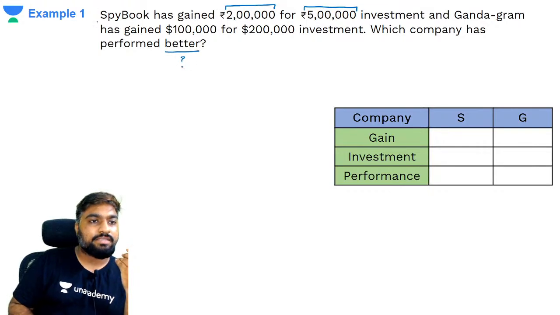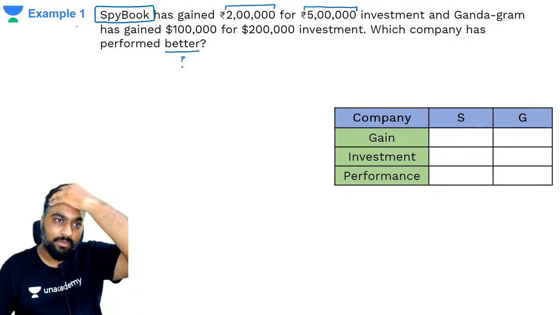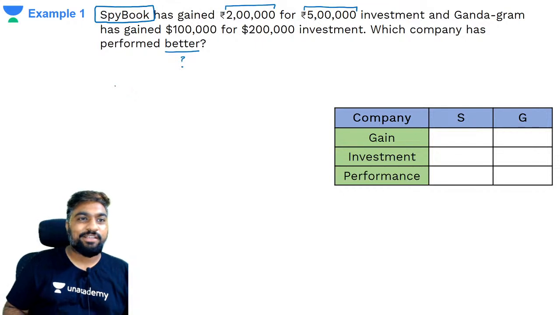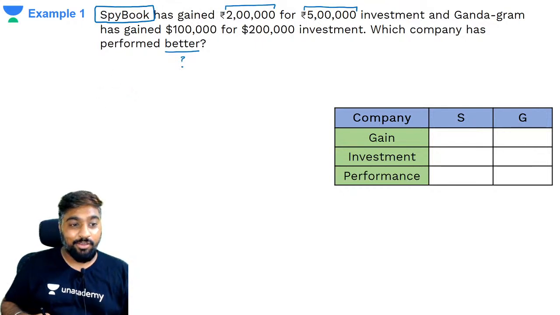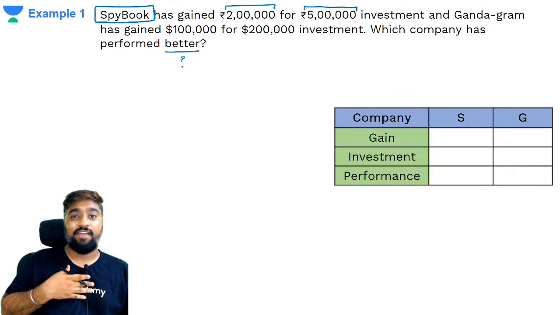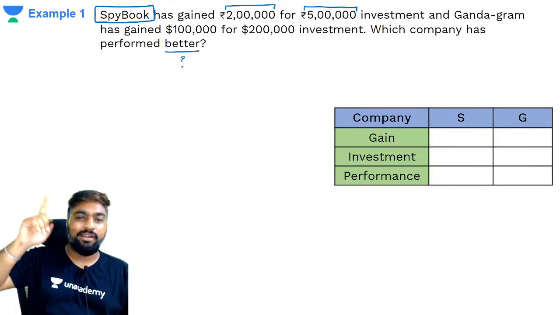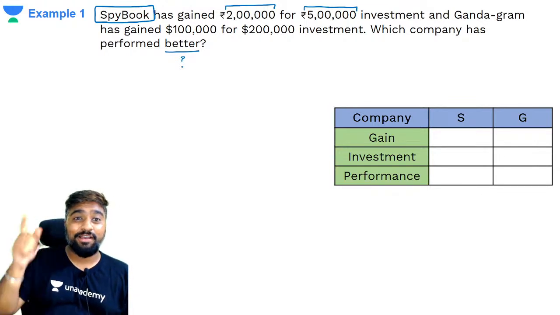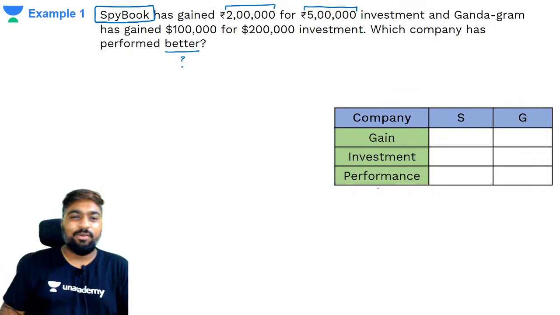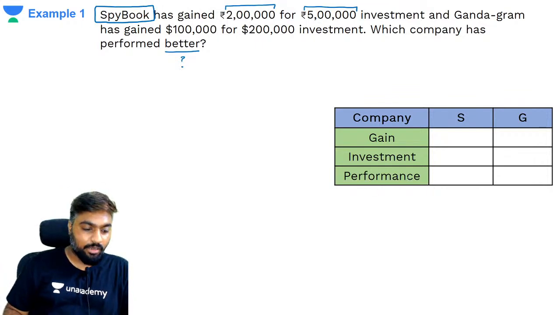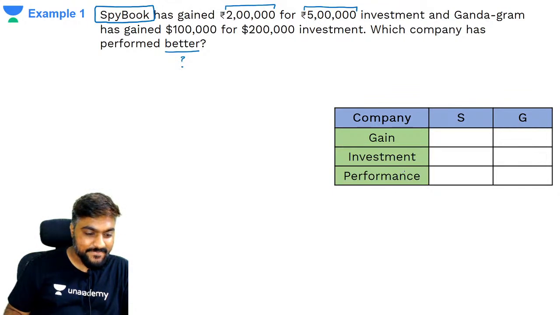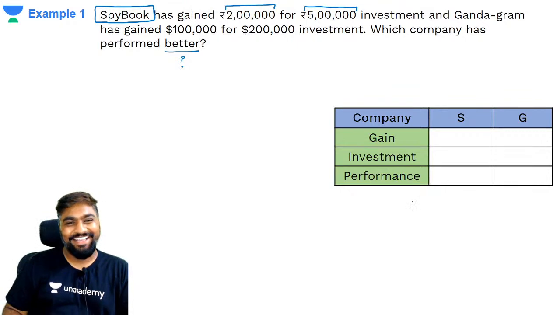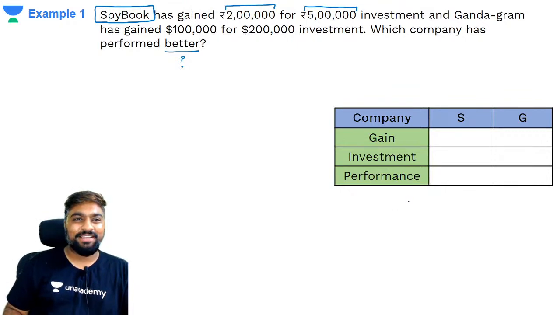Why is it called Spybook? Because of all the information that it gains, and then there is a leak happening every now and then. Every now and then your information is available on the dark web, and you are like, oh, I am valuable to someone at least. There's somebody around who values my information. Would anyone pay for my phone number? Wow, imagine. A lot of you are saying Gandagram, very good.